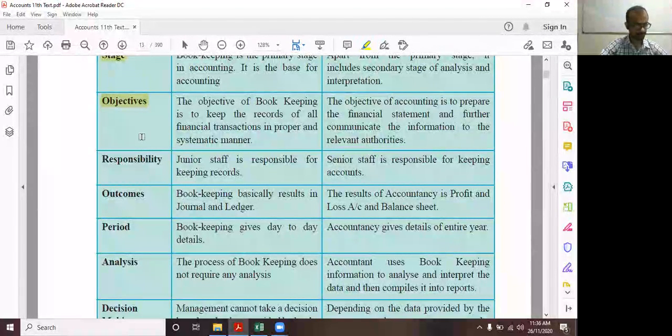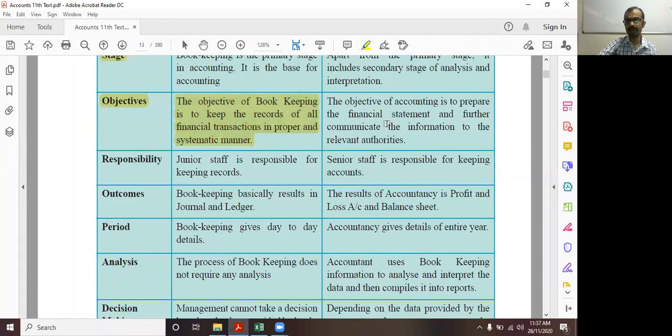Objectives. The objective of bookkeeping is to keep the records of all financial transactions in a proper and systematic manner. Accountancy: the objective of accounting is to prepare the financial statements and further communicate the information to relevant authorities. So what is the main objective of recording business transactions in the books of account? Just to get the exact idea about how we are maintaining our books and what financial transactions happened during the financial year. And for that purpose, we have to record all the data systematically.